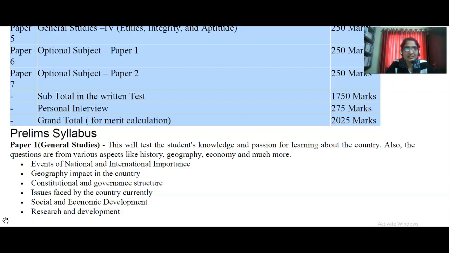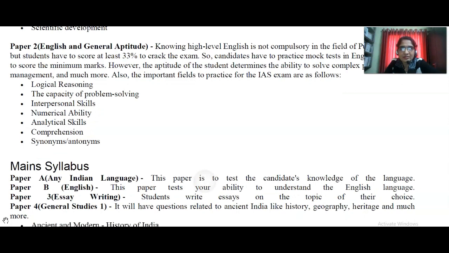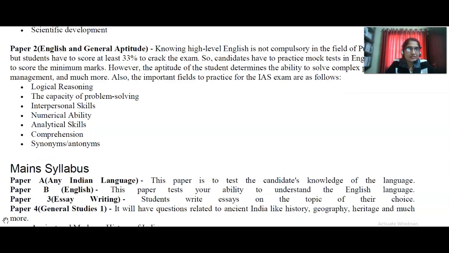The points given are: events of national and international importance, geography, impact in the country, constitutional and governance structure, issues currently faced by the country, social and economic development, research and development, and scientific development also.